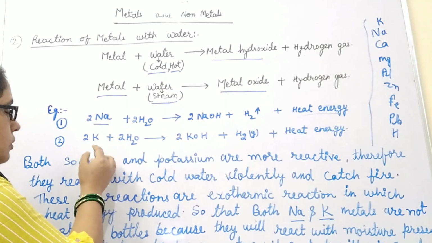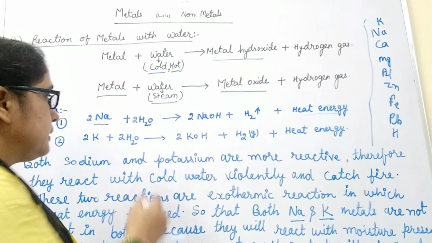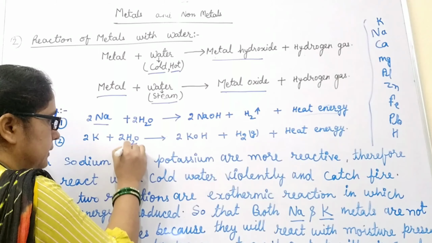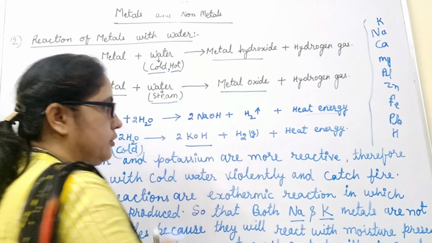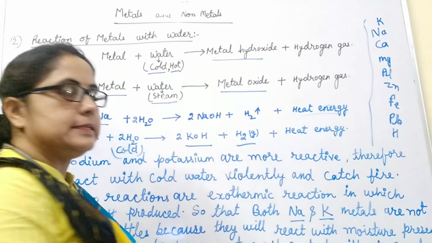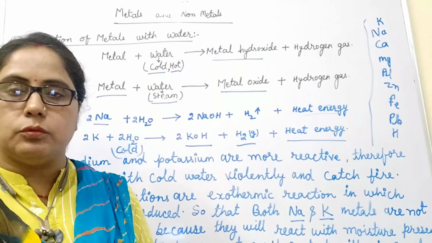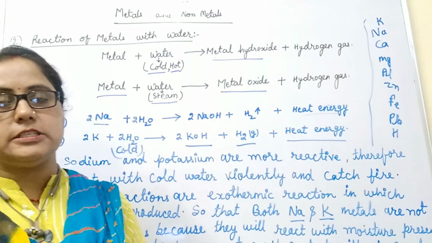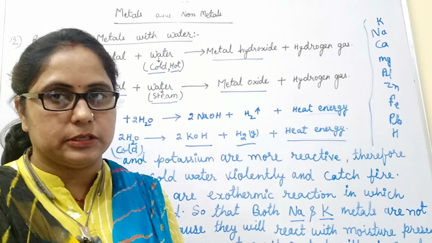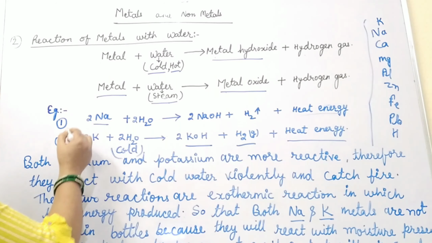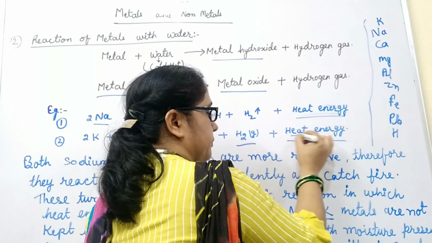Similarly, potassium is also highly reactive. It is present at the top of the reactivity series, so it reacts with cold water and forms potassium hydroxide and hydrogen gas is released, as well as heat energy. And we know that the reaction in which heat energy evolves is called an exothermic reaction. So these two reactions are examples of exothermic reactions because they produce heat energy.